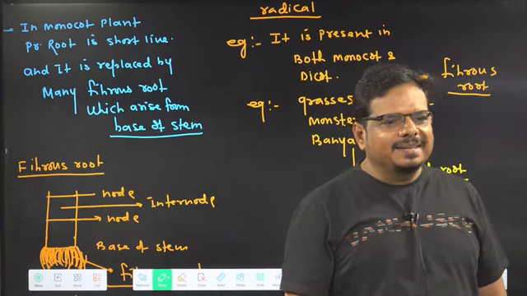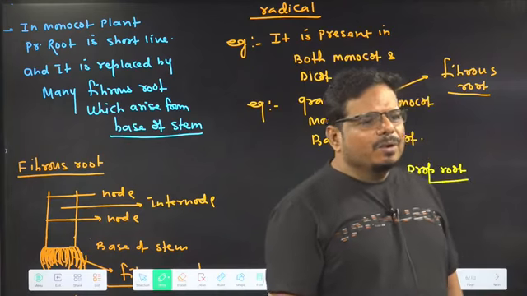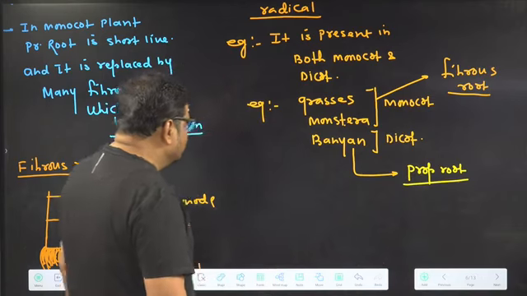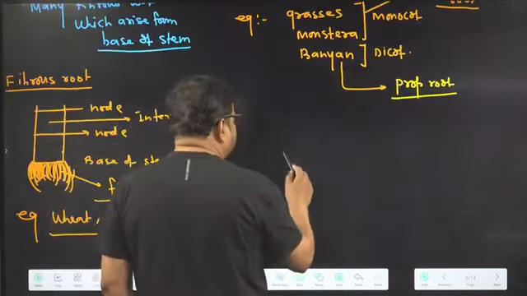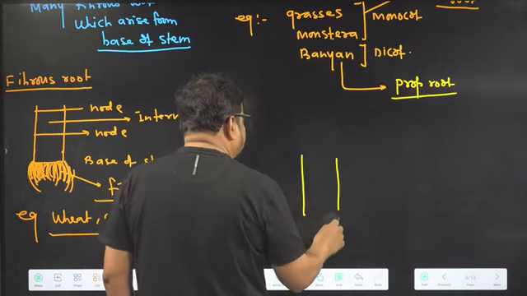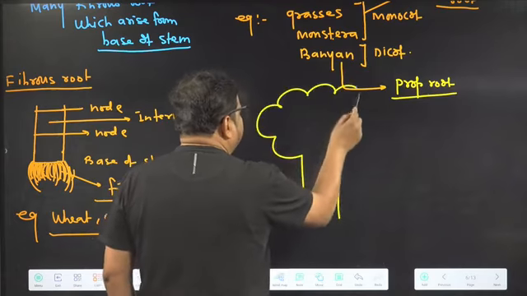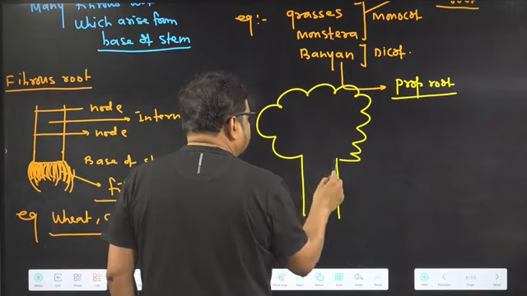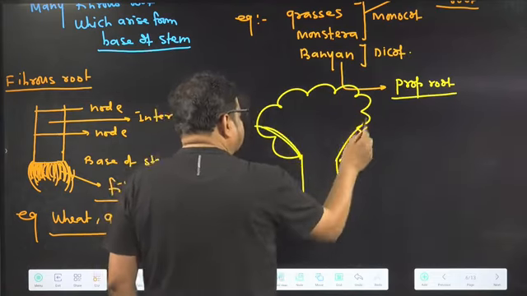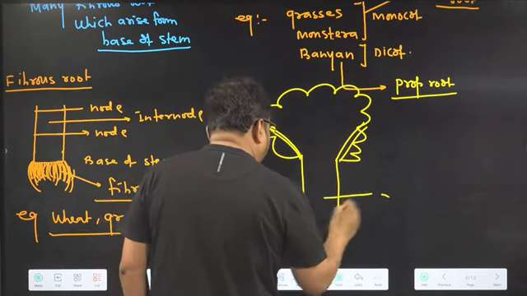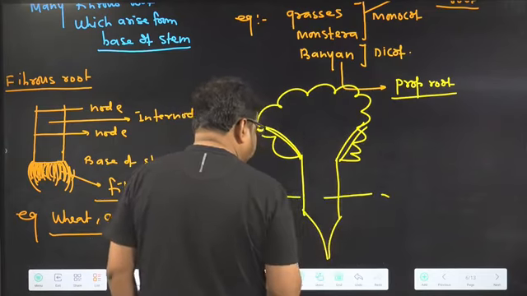Understanding the idea? Did clarity come in the mind or not? Suppose that it is a banyan tree. I am just giving you a basic idea. It is a trunk. It is a banyan tree. These are the branches. Got the idea? And here under the soil, which root is there?